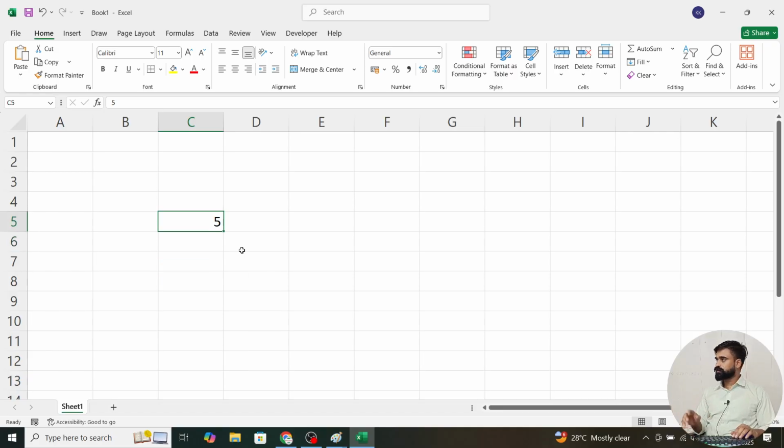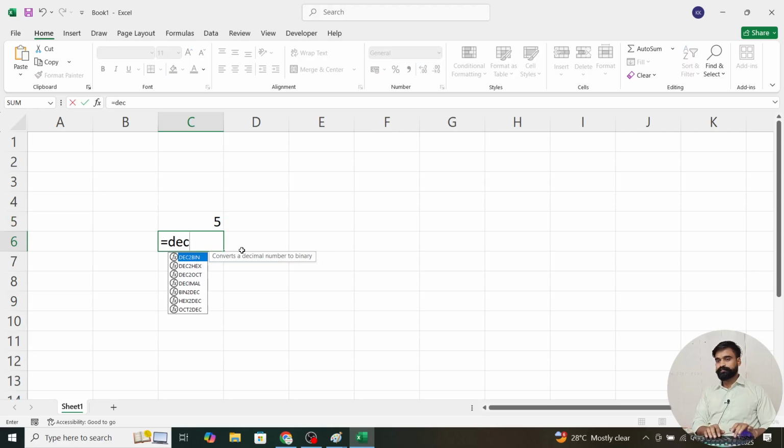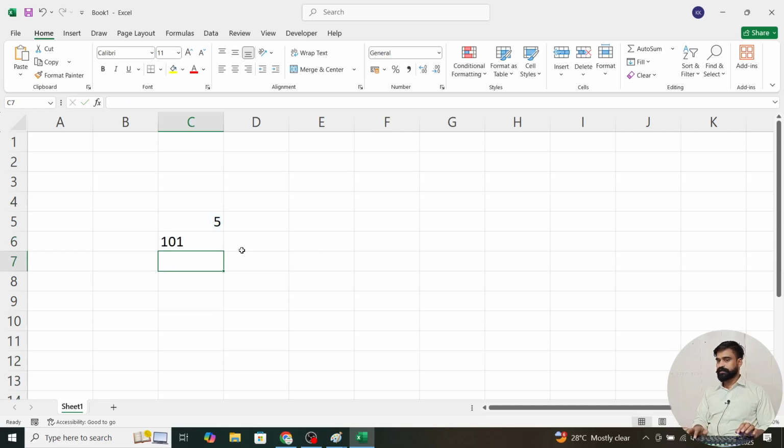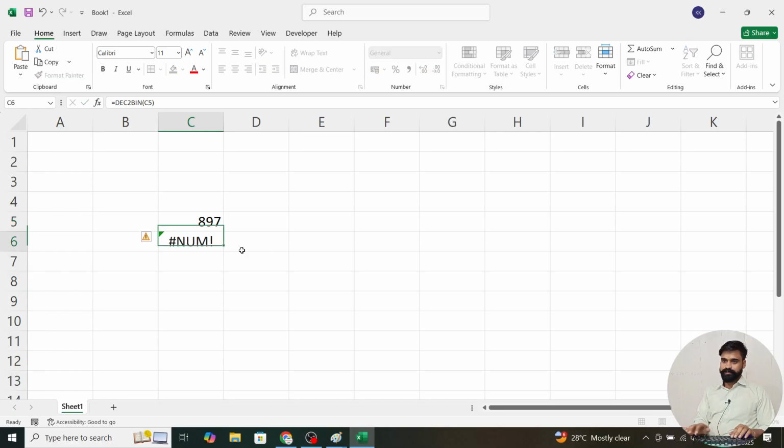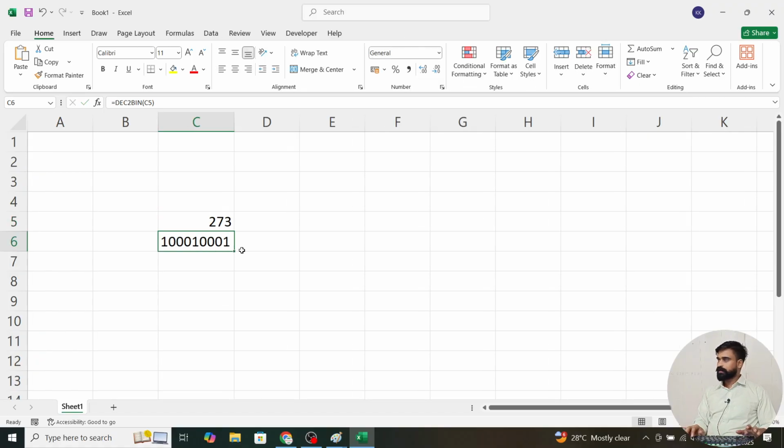This is not stored the same in the machine. What will be stored? Equals decimal to binary, because we are working in decimal numbers, and the computer understands binary numbers. So this number will be converted into this. Sometimes if the range is very high, it shows an error. Okay, so understand about it.